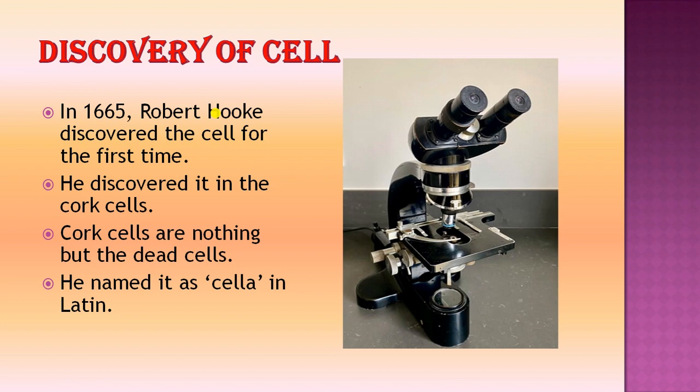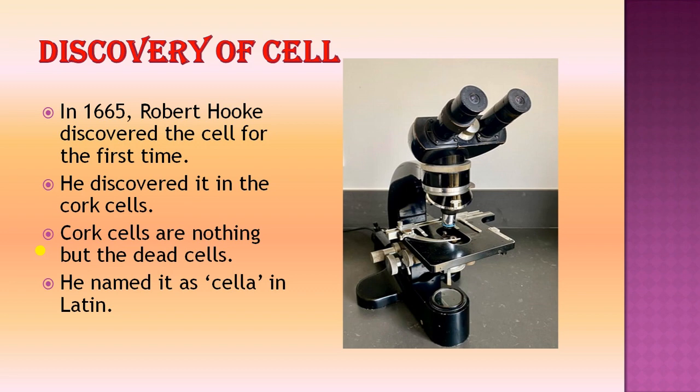These tissues are nothing but groups of cells which perform similar functions. If we go still deeper, we can see the cells in the tissues. Finally we can see the cell, so it is known as the basic unit of life. In the year 1665, Robert Hooke discovered the cell for the first time. Until then the cell was unknown. But he discovered this cell in cork cells.